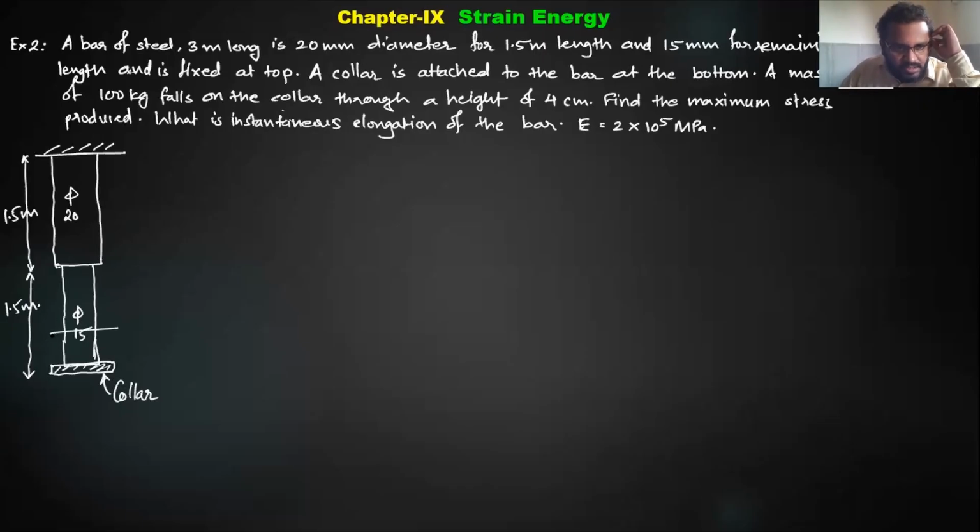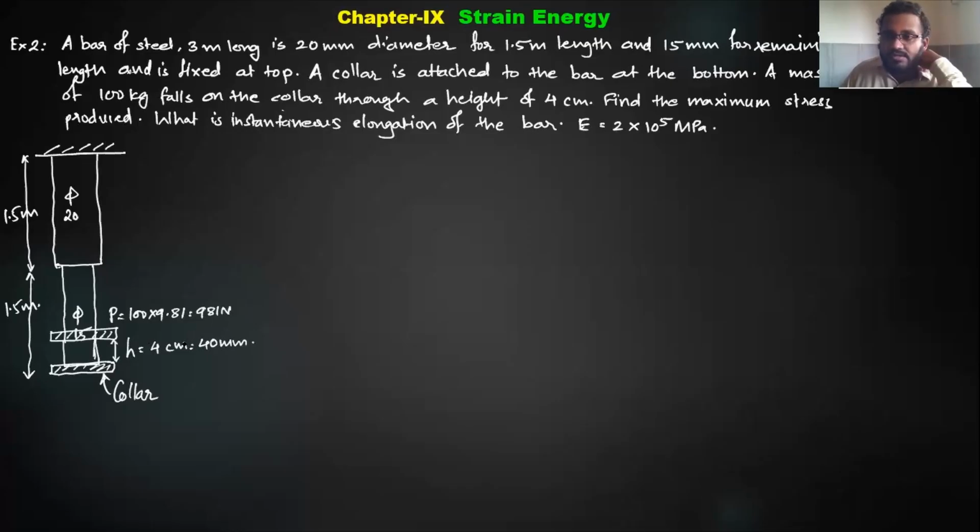So the mass of 100 kg means load P is 100 into 9.81, that is 981 Newton, falling from a certain height h of 4 centimeter, so that is 40 millimeter. Find the maximum stress produced and the instantaneous elongation in the bar.